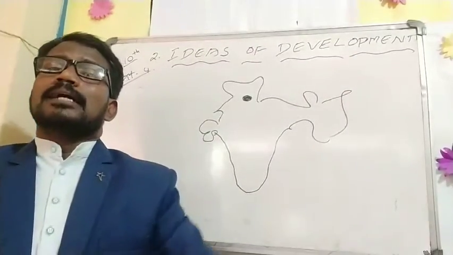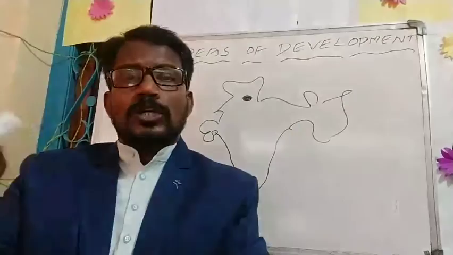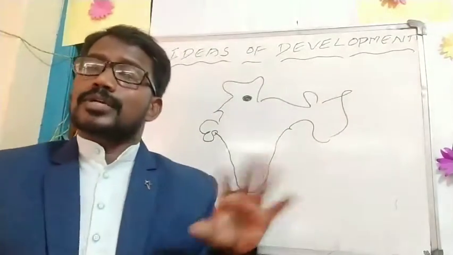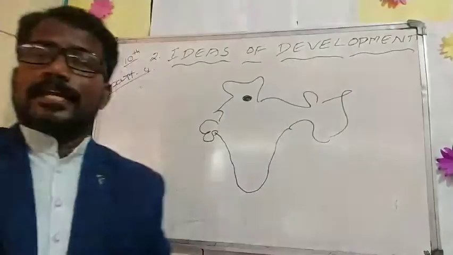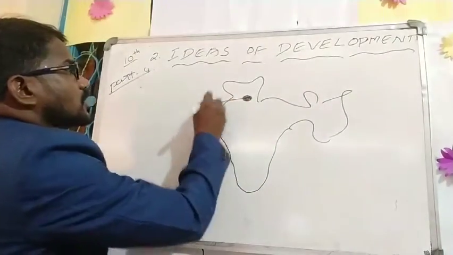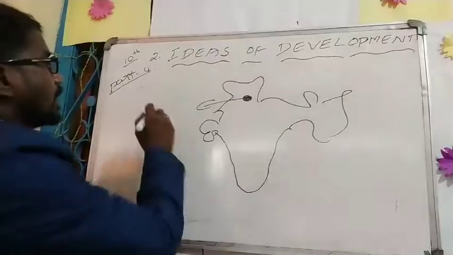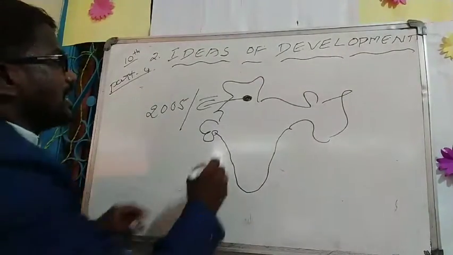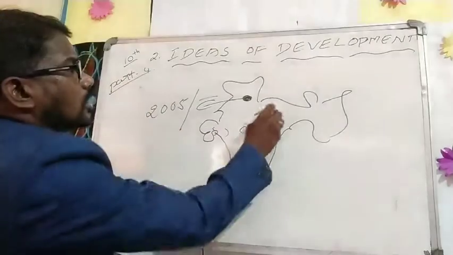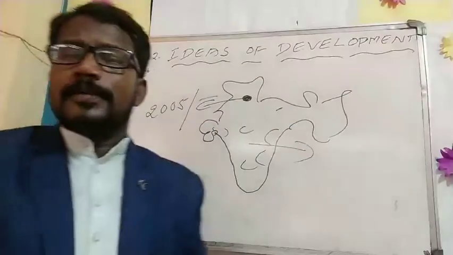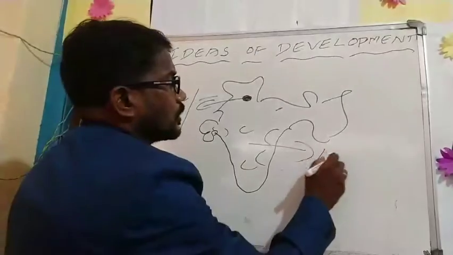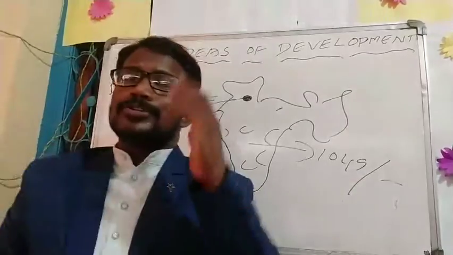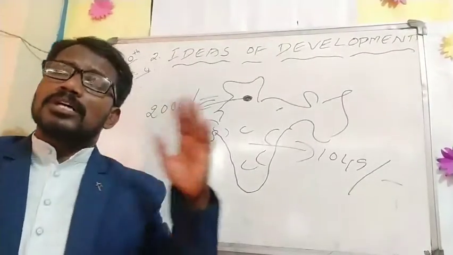But what about other Indian states? Remaining states are spending only 1049 rupees per child. See how much difference there is when comparing with Himachal Pradesh.